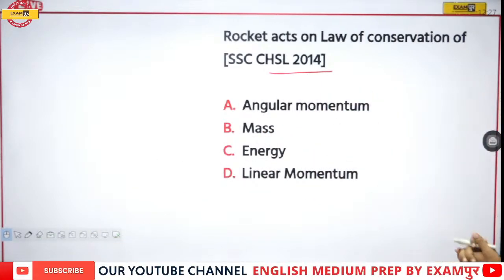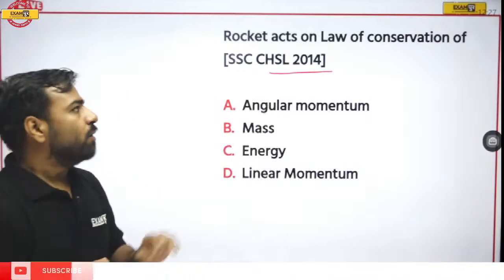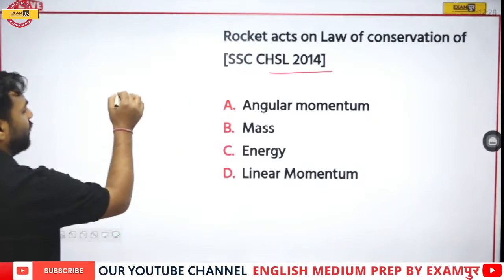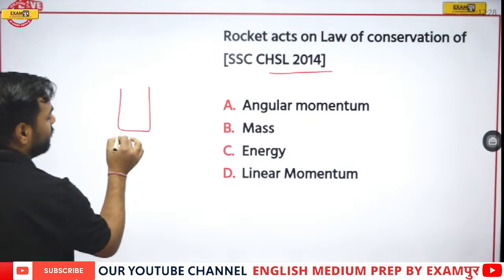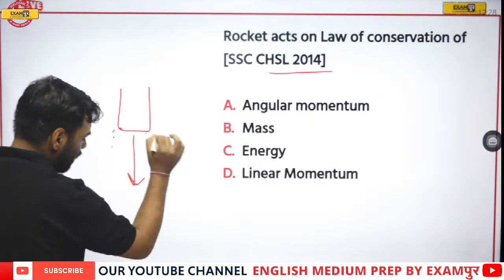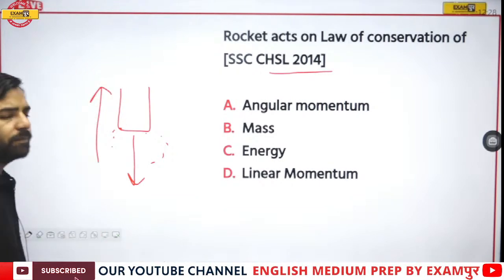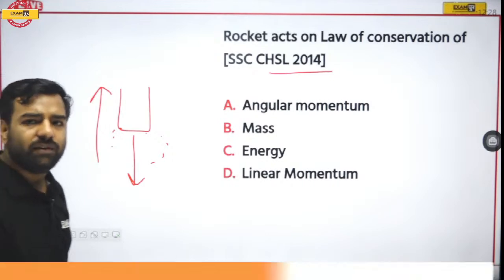So here the rocket acts on the law of conservation of what? Is it angular momentum, mass, energy or linear momentum? When we talk about a rocket, what happens? Let us assume this is the rocket. We have gaseous propulsion over here, which tends to go downwards, and because of which this rocket will move upward. Correct? And we are aware of this.